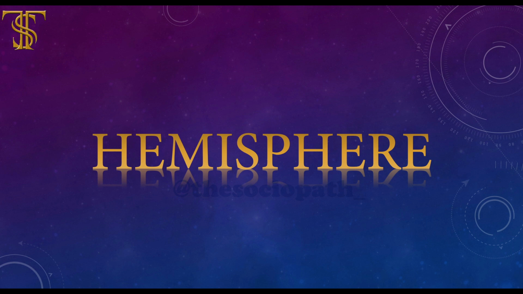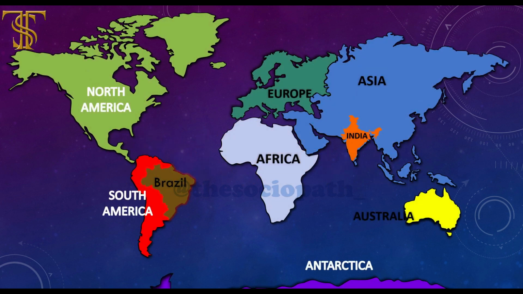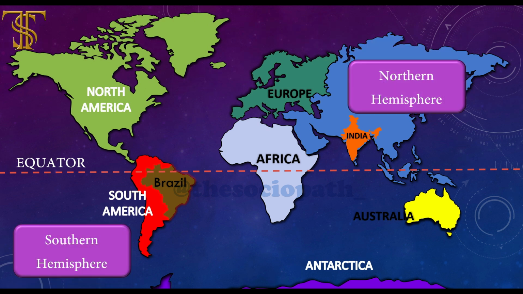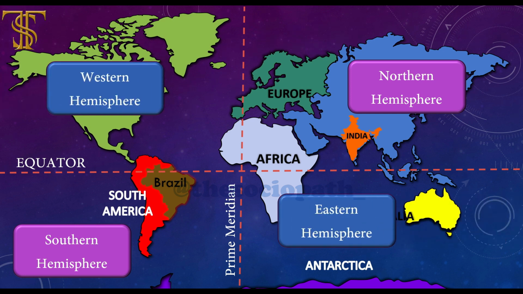Now let's look at the hemispheres. According to the equator, the world is divided into northern hemisphere and southern hemisphere. And according to the prime meridian, the world is divided into western and eastern hemisphere. Now let's see in which hemisphere India and Brazil are located.